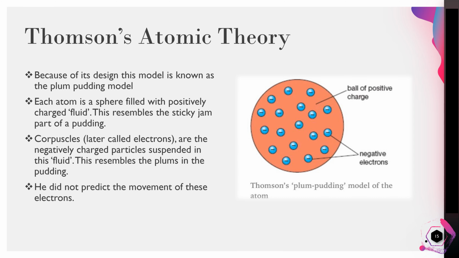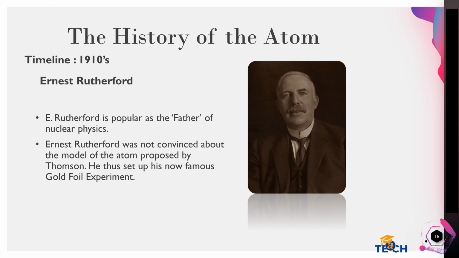Thomson's atomic theory. Because of its design, this model is known as the plum pudding model. Each atom is a sphere filled with positively charged fluid. This resembles the sticky jam part of a pudding. Corpuscles, later called electrons, are the negatively charged particles suspended in this fluid. This resembles the plums in the pudding. He did not predict the movement of these electrons.